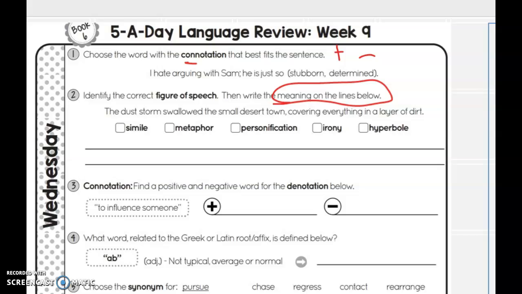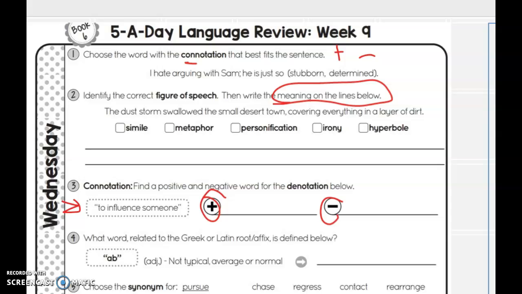Number 3 is you are finding words that are positive, words that are negative that have this definition: to influence someone. So think about, if you're influencing someone, you are actually trying to do what? Author's purpose that we've talked about, or propaganda technique when you're trying to influence someone to do something. That could be a hint to help you.